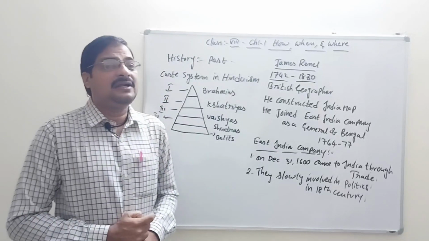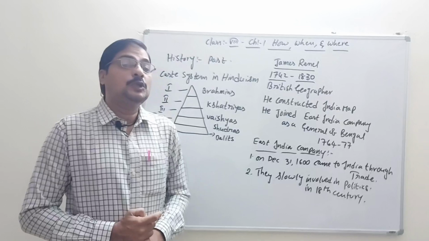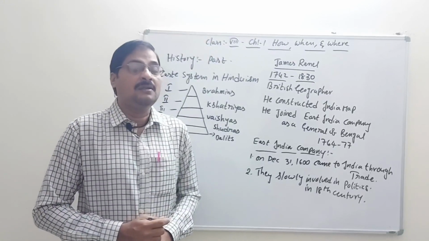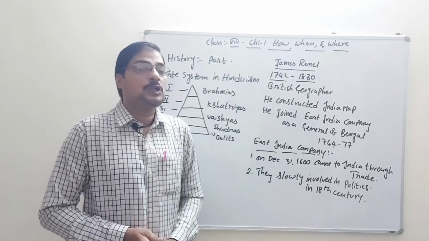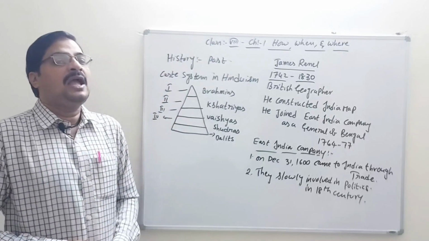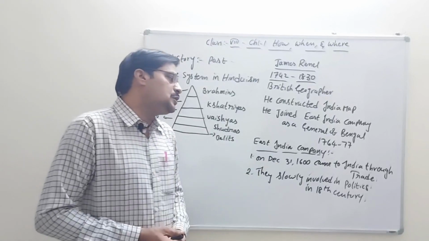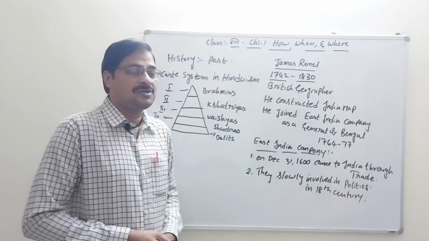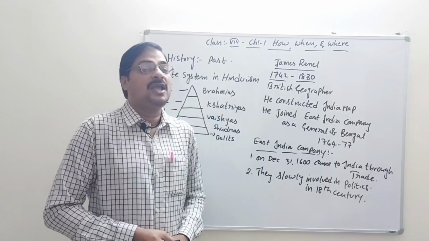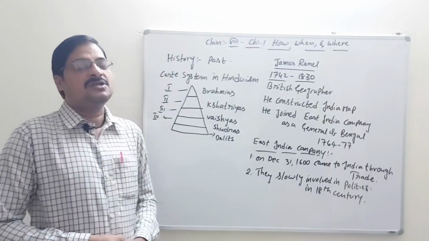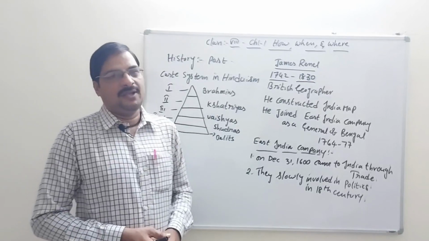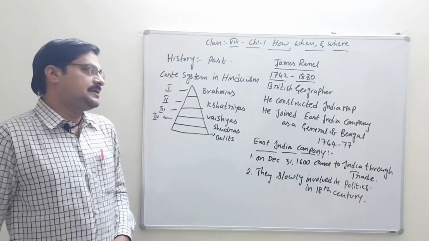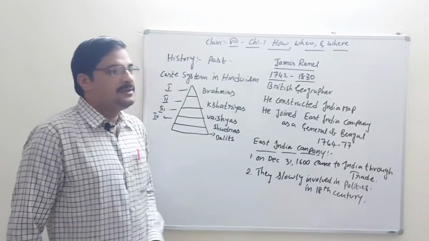In the same way, Britishers also came to our country under the name of the East India Company, and gradually, slowly, they changed into a political administration. When they changed into a political administration in the 18th century, they got the political rights.